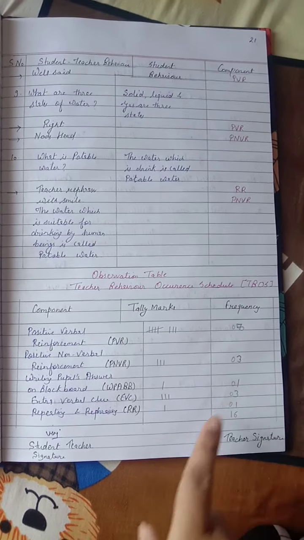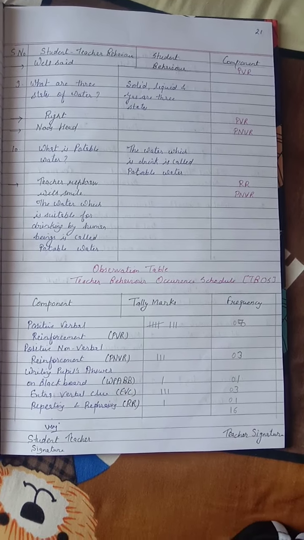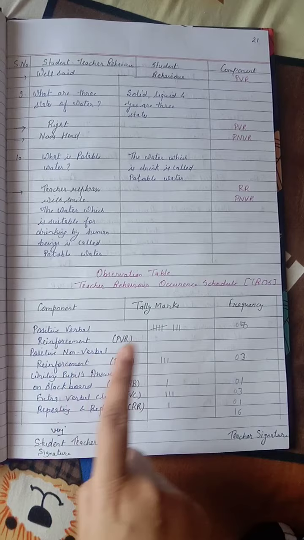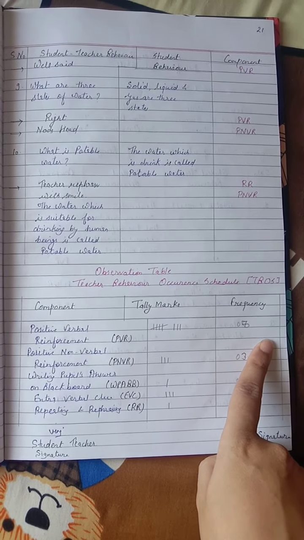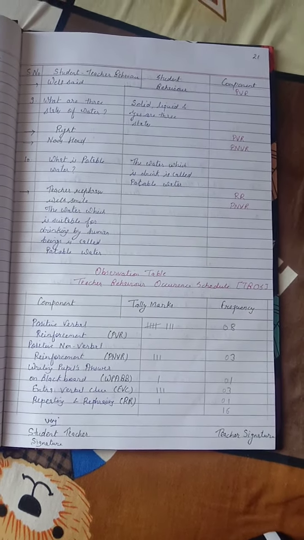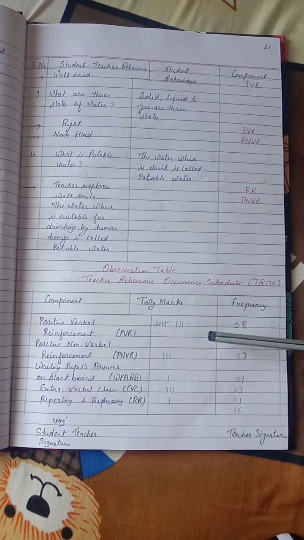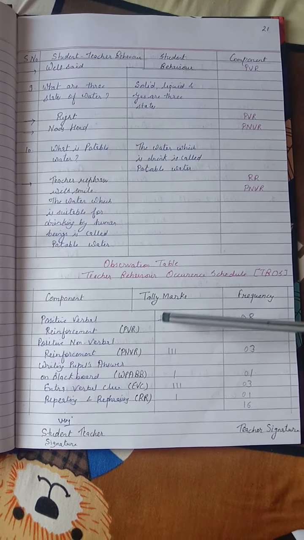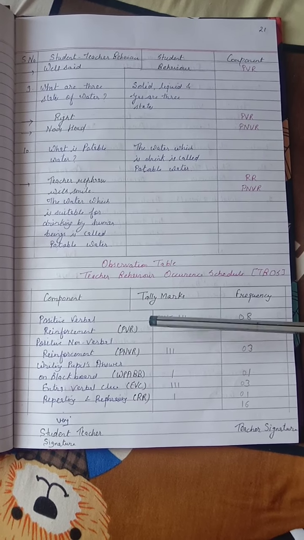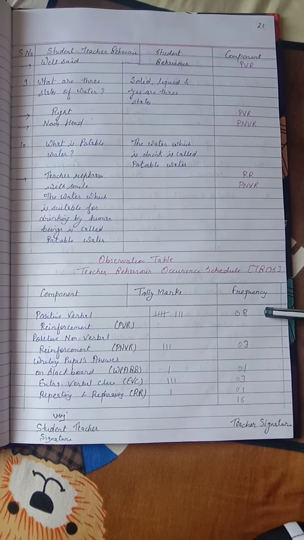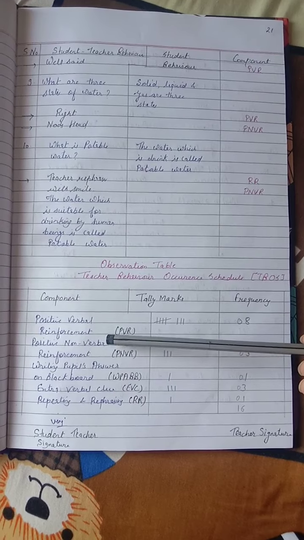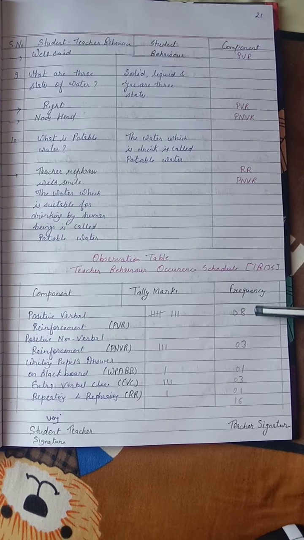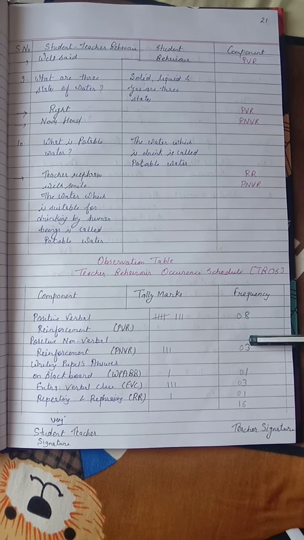In the observation table, we are putting the teacher behavior occurrence schedule, that is component, tally marks and frequency. Positive verbal reinforcement is used 8 times. So here we use the tally marks 1, 2, 3, 4 and then a slant, that is 5, 6, 7, 8. So the frequency is 8 times. Now positive non-verbal reinforcement is used by us 3 times. So we are writing here 3.